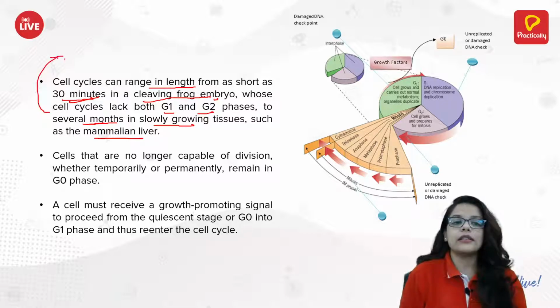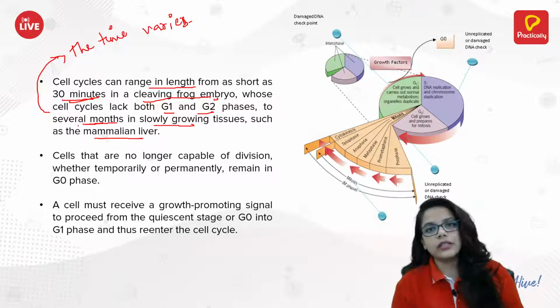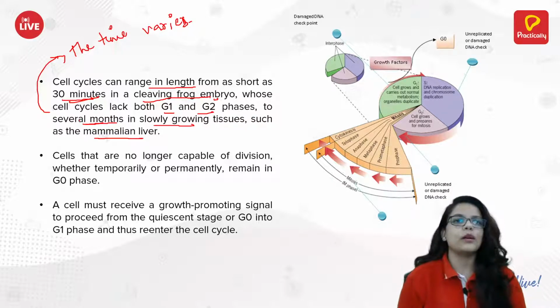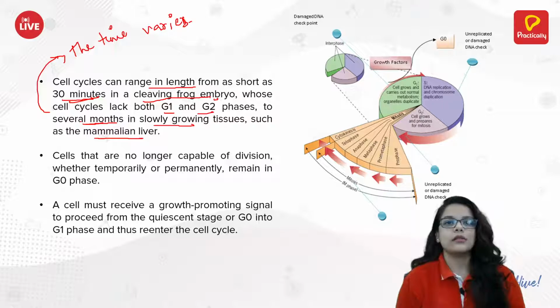So the time varies. It can be 30 minutes, it can be a few months also. It varies from cell to cell. Now, the other thing you have to note is that cells that are no longer capable of division, whether temporarily or permanently, go to the G0 phase. A cell must receive a growth promoting signal to proceed from G0 to G1.